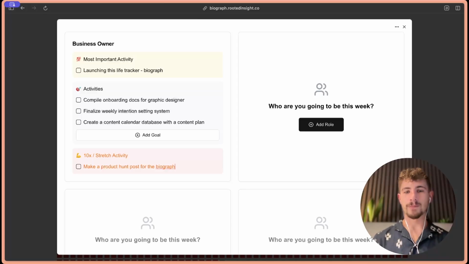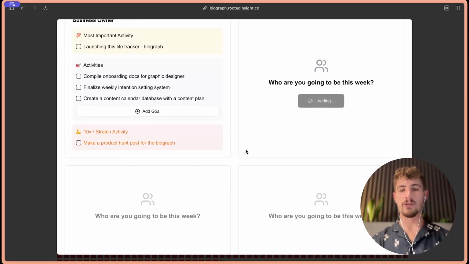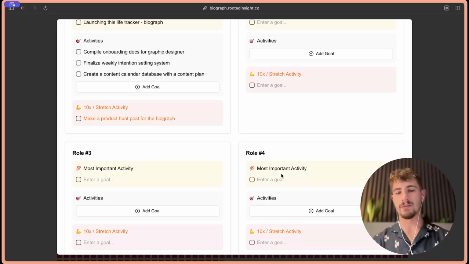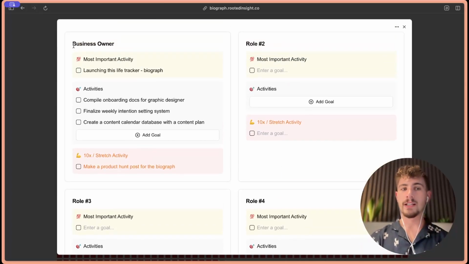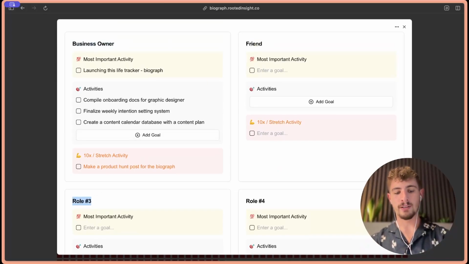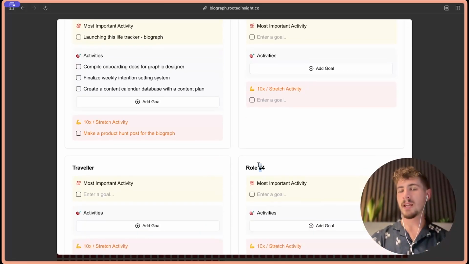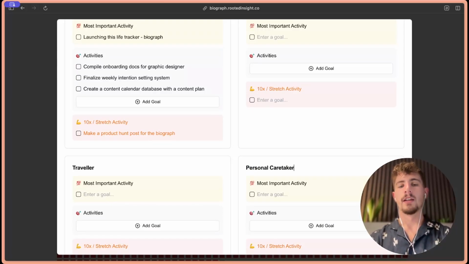So I've created one role, and for each week I create 4 roles. I'm not going to go through that whole process again, but just to give you a sense of what that looks like. One week, one role might be business owner, another might be friend, another might be traveler. I'm currently in Guatemala sitting in a coffee shop, thinking about what I want to do on my travels and what's going to be important there. And another role might be personal caretaker.